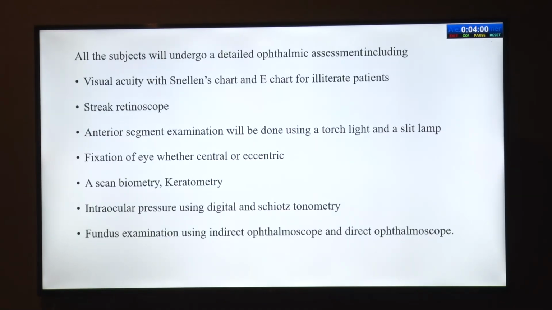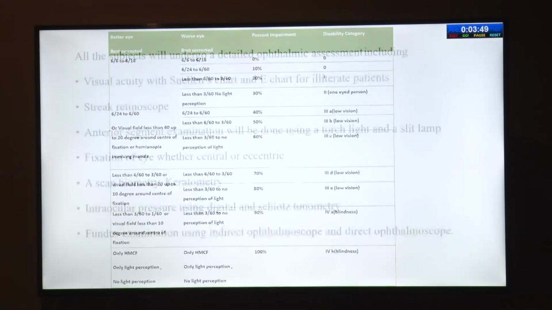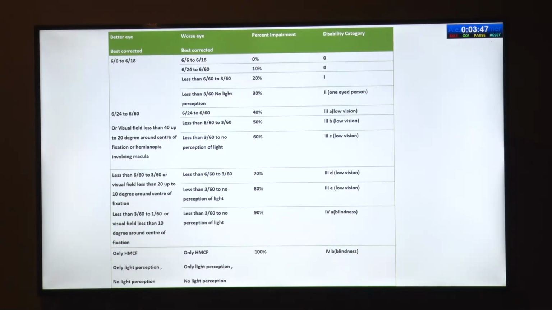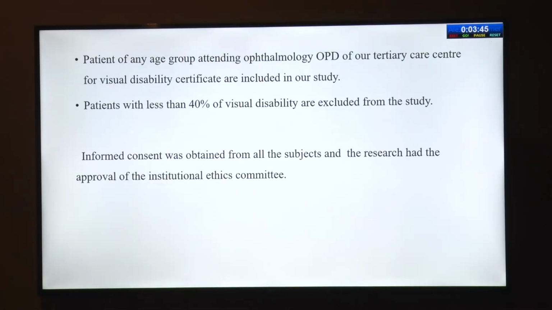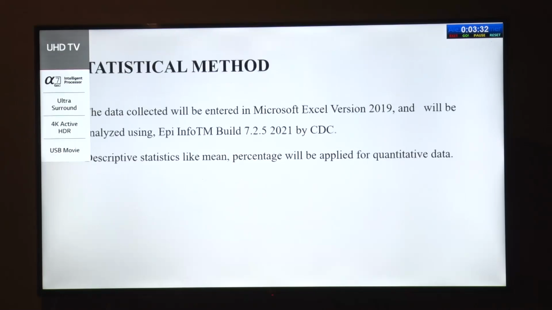All subjects underwent a detailed ophthalmic assessment, including visual acuity, streak retinoscopy, anterior segment examination, A-scan biometry, keratometry, IOP, and fundus examination. The percentage of disability was calculated based on this. Patients of any age group attending the ophthalmology OPD of a tertiary care center for visual disability certificates were included in our study. Patients with less than 40% disability were excluded from the study. Informed consent was obtained from all subjects.